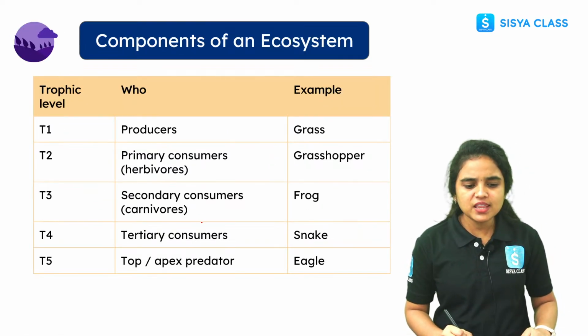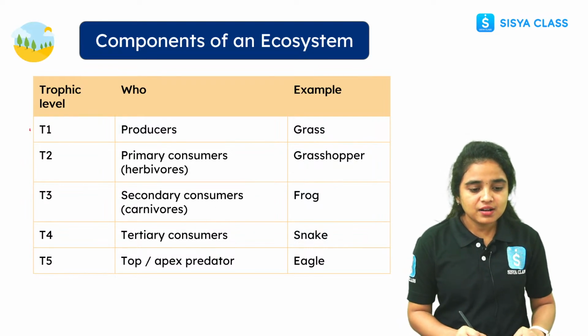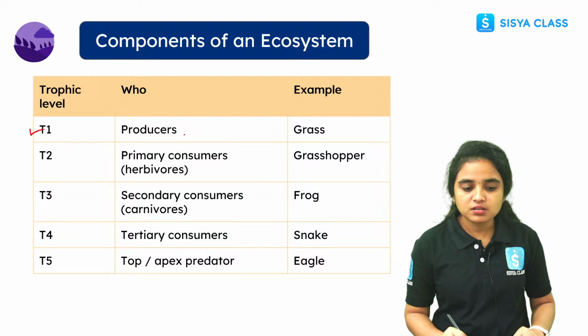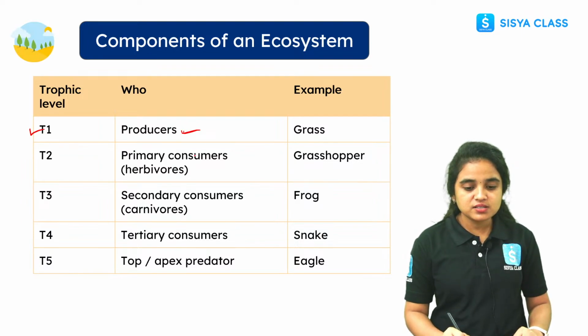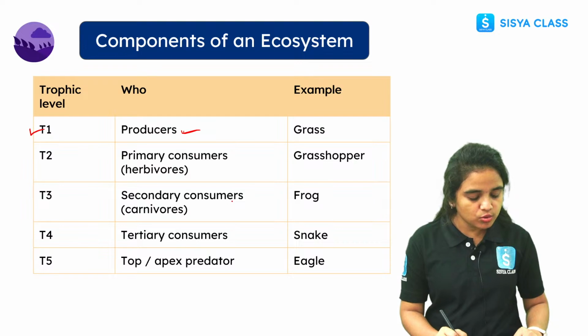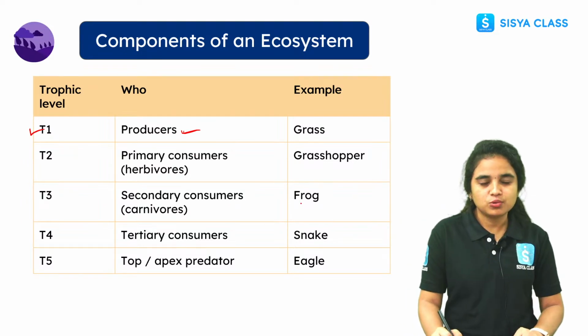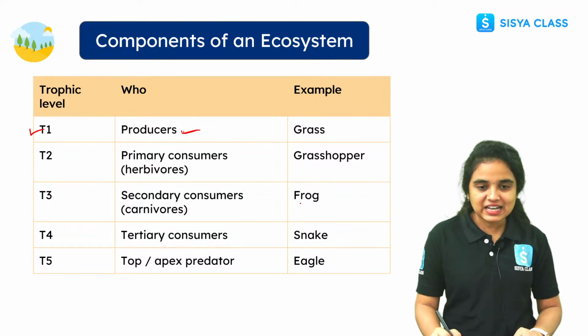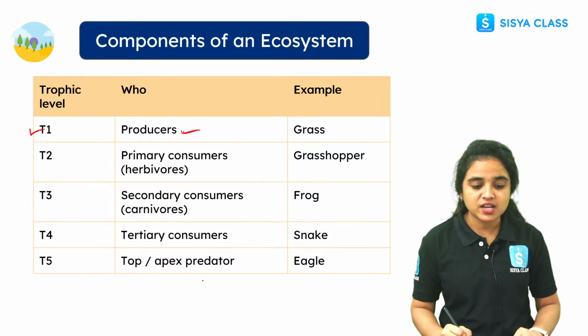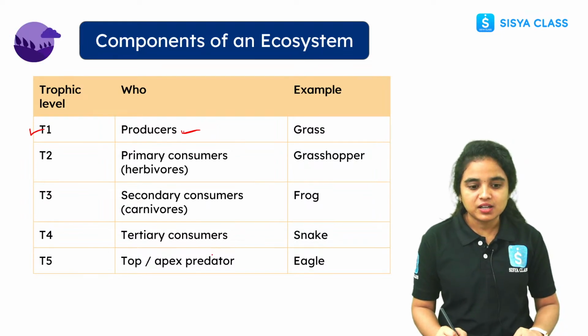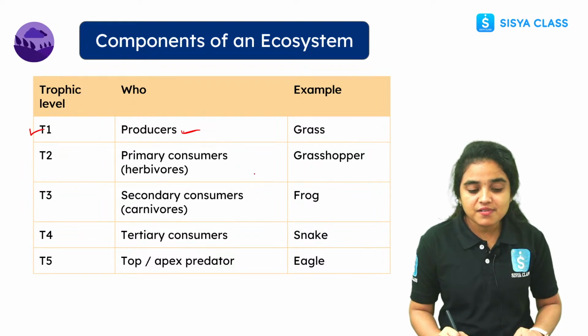And now let us see the trophic levels and their examples. In trophic level 1, producers are present, right students? And here Devansh asked a doubt: who are at the top trophic level in the food chain? You can see from this table. In trophic level 1, who are present?